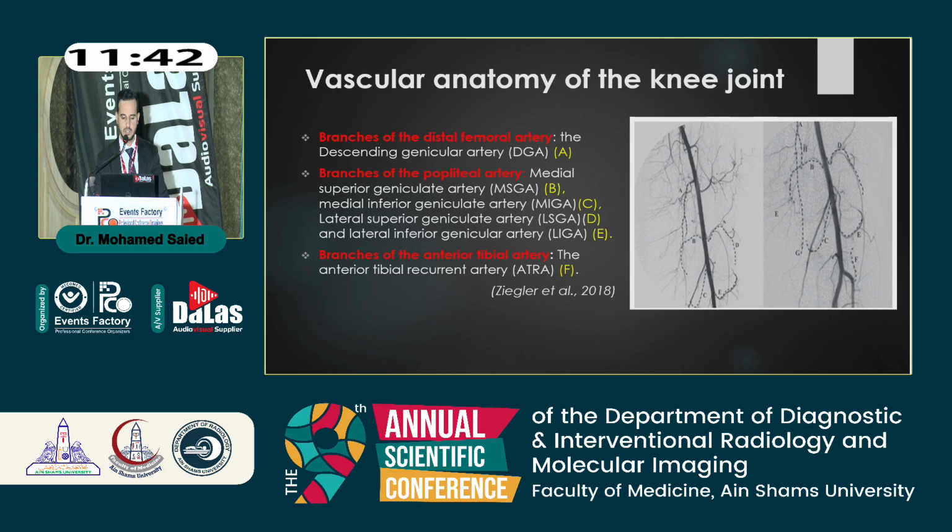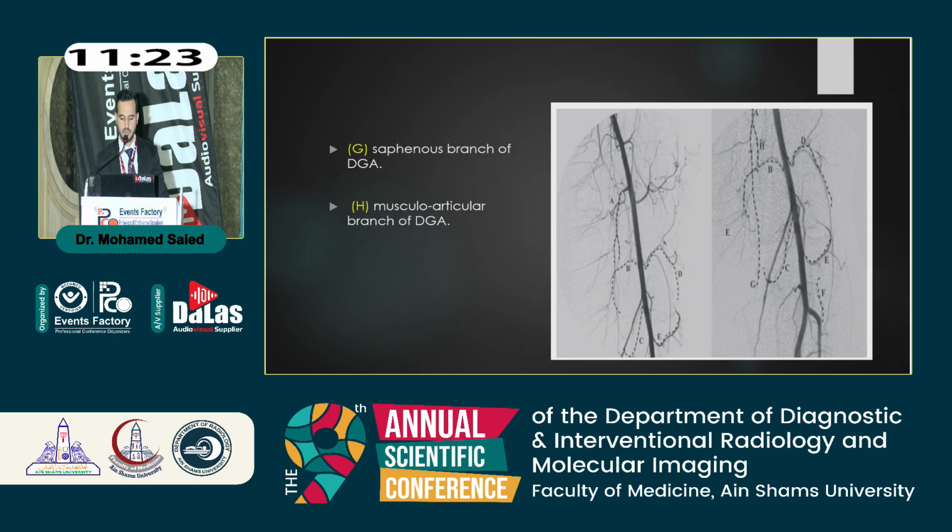On the medial aspect, we have the superior medial genicular artery and inferior medial genicular artery supplying the medial compartment of the knee. On the lateral aspect, we have the superior lateral and inferior lateral. And in some cases, we have the anterior tibial artery giving the anterior tibial recurrent branch. We stress the descending genicular artery. We have a lot of cases with this descending genicular artery with the musculoarticular branch supplying most of our cases with knee osteoarthritis.